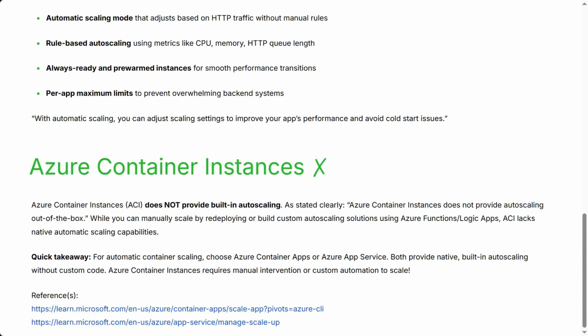Azure Container Instances. Azure Container Instances, ACI, does not provide built-in autoscaling. As stated clearly, Azure Container Instances does not provide autoscaling out of the box. While you can manually scale by redeploying or build custom autoscaling solutions using Azure Functions or Logic Apps, ACI lacks native automatic scaling capabilities. Quick takeaway. For automatic container scaling, choose Azure Container Apps or Azure App Service. Both provide native, built-in autoscaling without custom code. Azure Container Instances requires manual intervention or custom automation to scale.